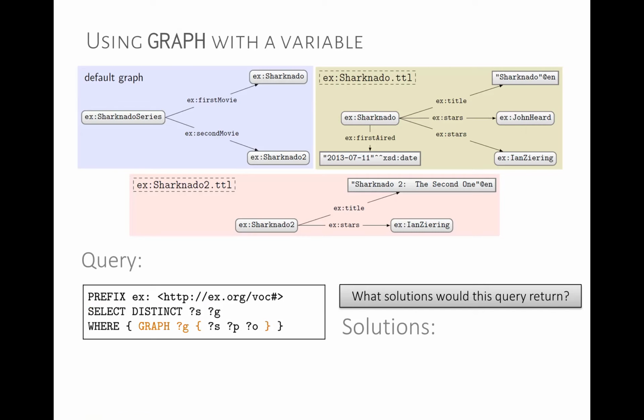Okay, so now we're going to see graph. Graph allows us to access named graphs. Previously we were always querying the default graph. When we specify this graph keyword, now we're looking into the named graphs of the data set. If we don't use from or from named, we're using the base data set that's indexed in the query engine, let's say. So here we're looking for the distinct S and G, the distinct subjects and graphs, where graph G, SPO. So what results do we think we would get in this case? How many results?